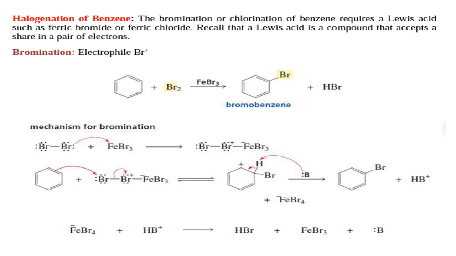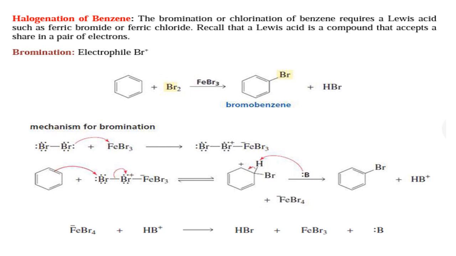Halogenation of benzene. The bromination or chlorination of benzene requires a Lewis acid such as ferric chloride or ferric bromide. A Lewis acid is a compound that accepts a share in a pair of electrons. First, bromination. Bromination is a reaction between benzene and bromine in the presence of a Lewis acid, for example ferric bromide, to give bromobenzene. Next, the mechanism for bromination.